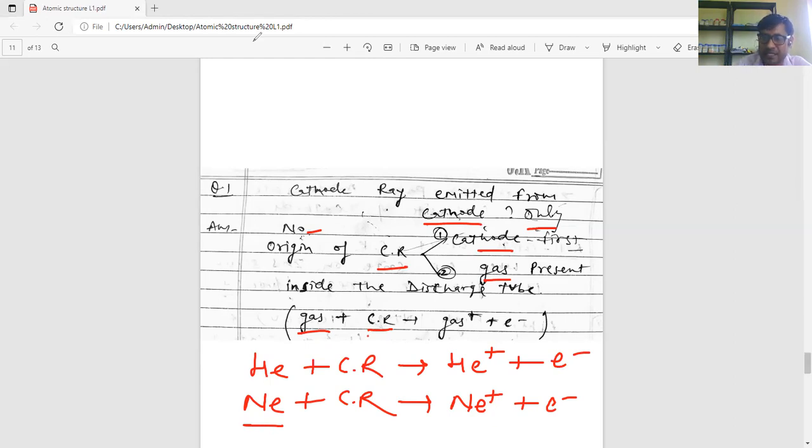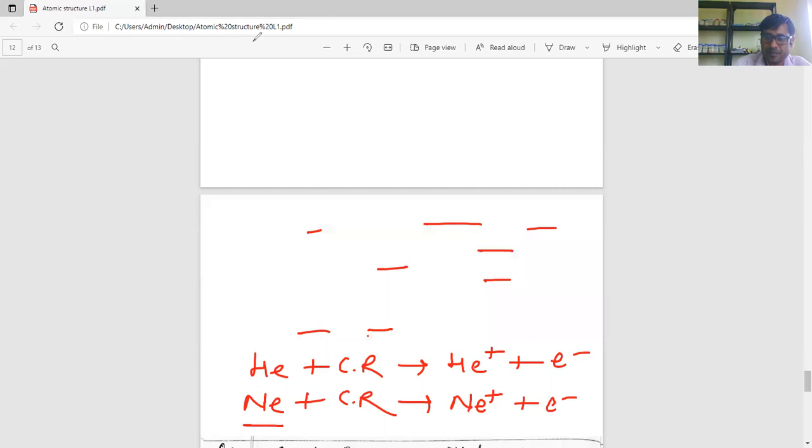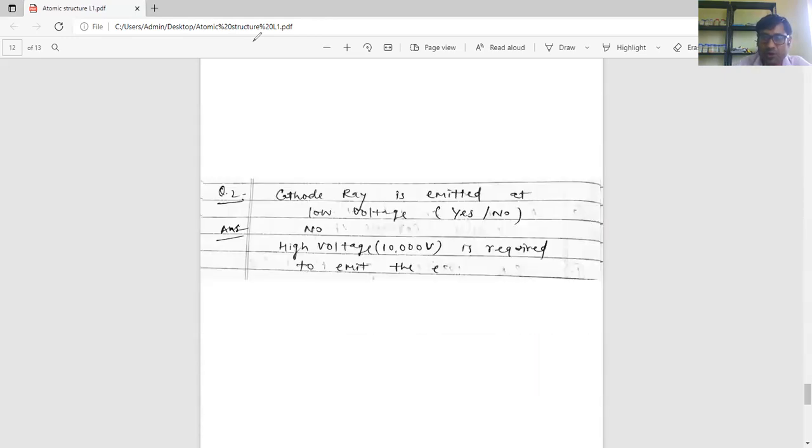The second question is: is the cathode ray emitted at low voltage? No, the cathode ray is not emitted when the voltage is low. Approximately 10,000 volt or more, meaning high voltage, is required to emit the cathode ray or electron. Otherwise, the electron or cathode ray is not emitted if the voltage is low.